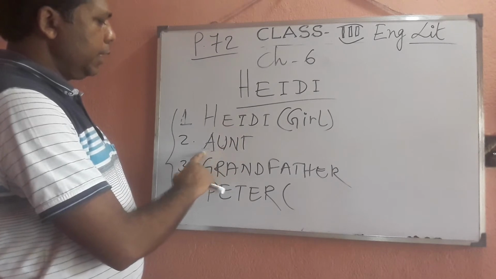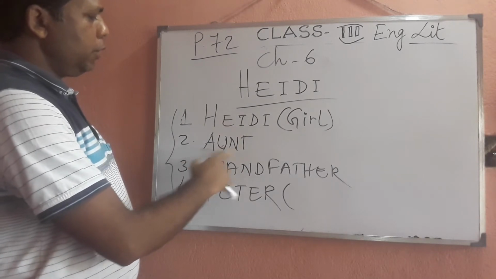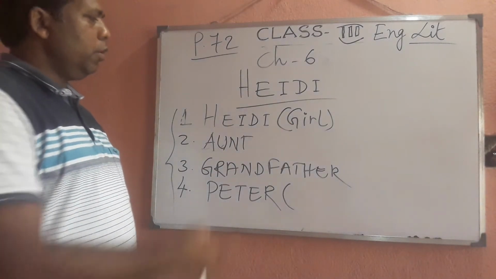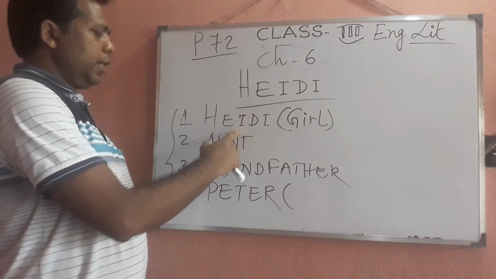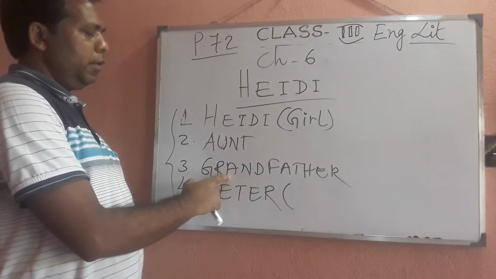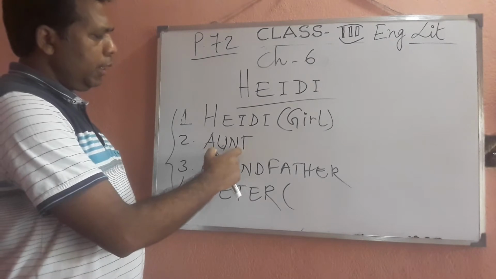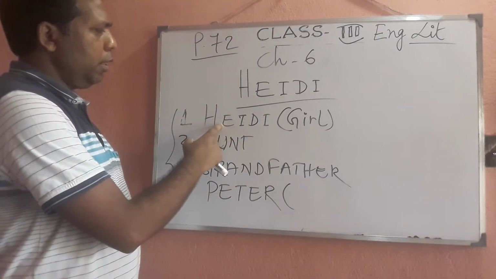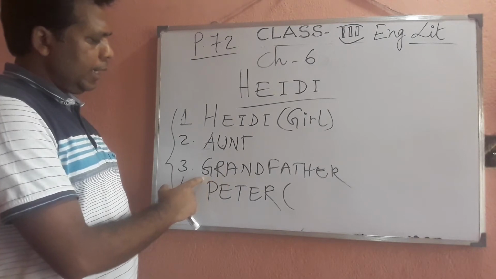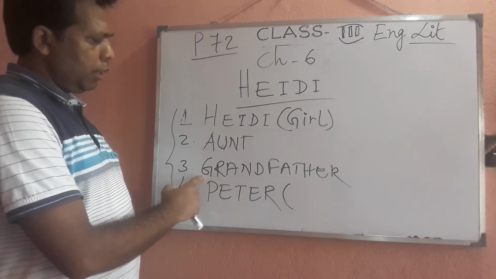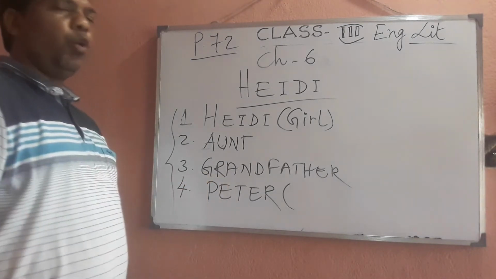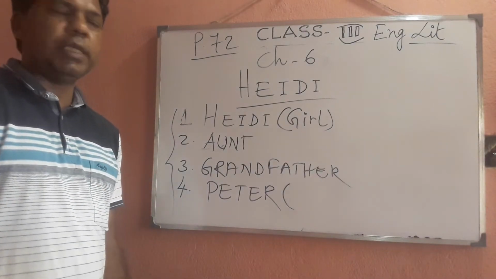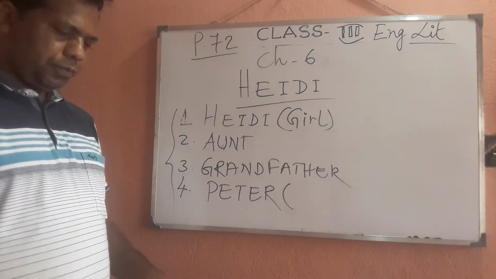See, the aunt was taking care in the beginning. Now she is going for work. So this girl will be taken care of by her own grandfather. Now she has already moved, and this girl called Heidi is taken care of by this grandfather who is living in Switzerland, in the Alps.